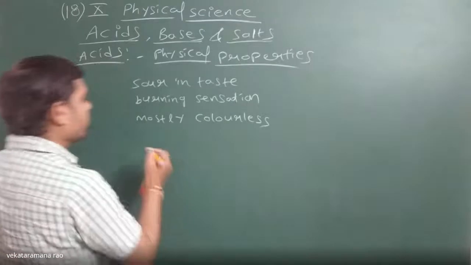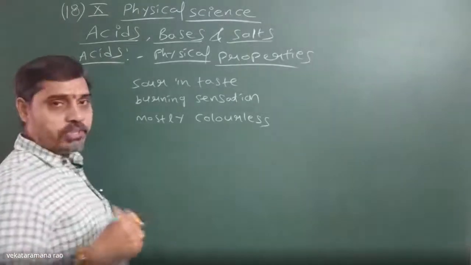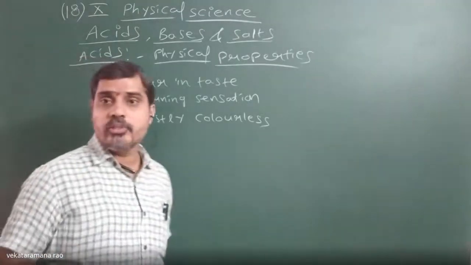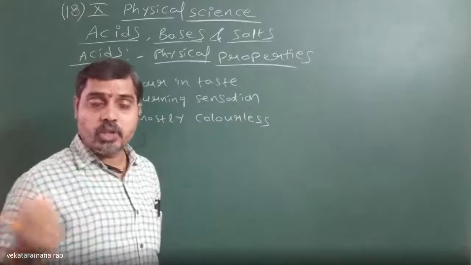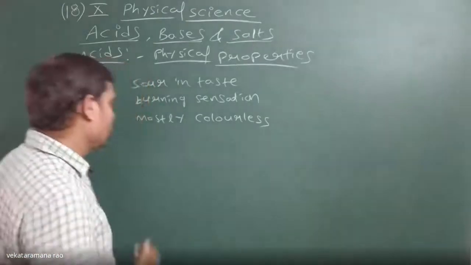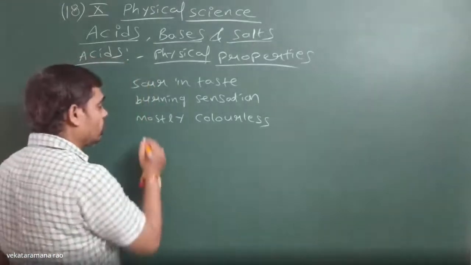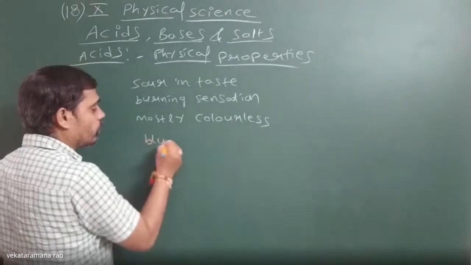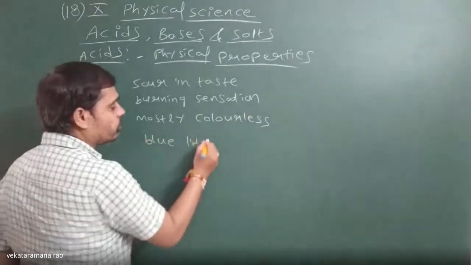Now what about chemical properties? We can discuss the chemical properties clearly once you know how the acids are prepared. Acids turn blue litmus paper to red.